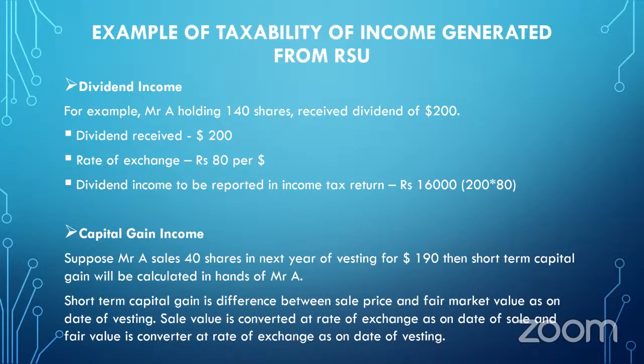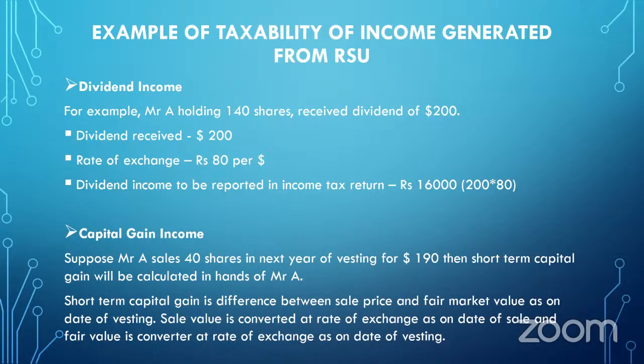Now, second example, in case of capital gain. Suppose Mr. A has a number of shares, and out of which he sells 40 shares in the next year of vesting. So it means he is selling the 40 shares before completion of 2 years.